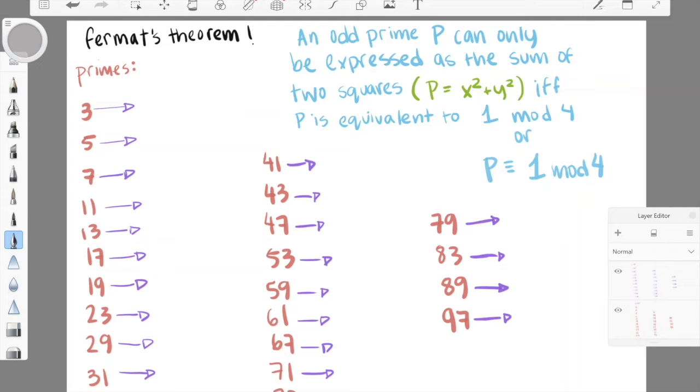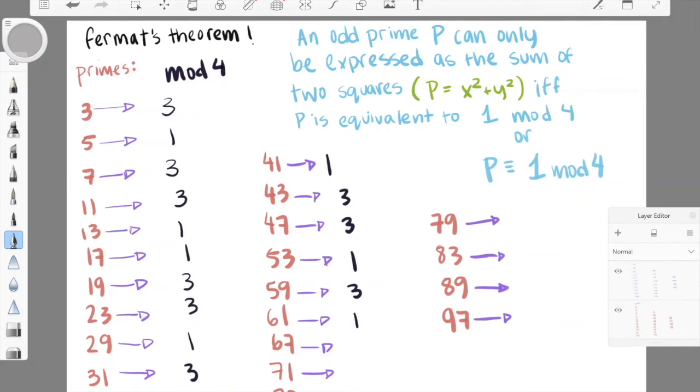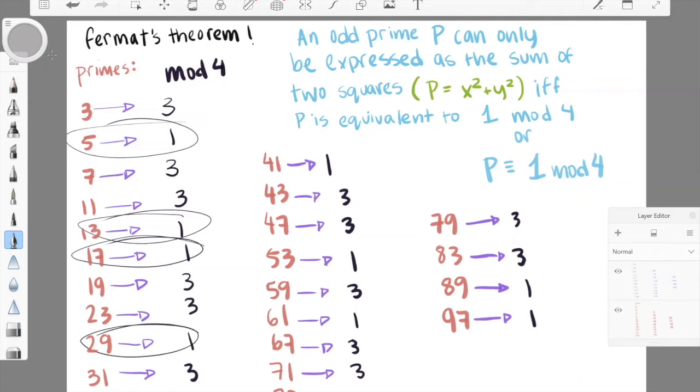Let's see what these equal mod 4. 3 is equal to 3. This is 1, 3, 3, 1, 1, 3, 3, 1, 3, 1, 1, 3, 3, 1, 3, 1, 3, 3, 1, 3, 3, 1, 1. Now what does this pattern show us? Right now it's pretty hard to tell, but we can see later on that these numbers will have something in common.